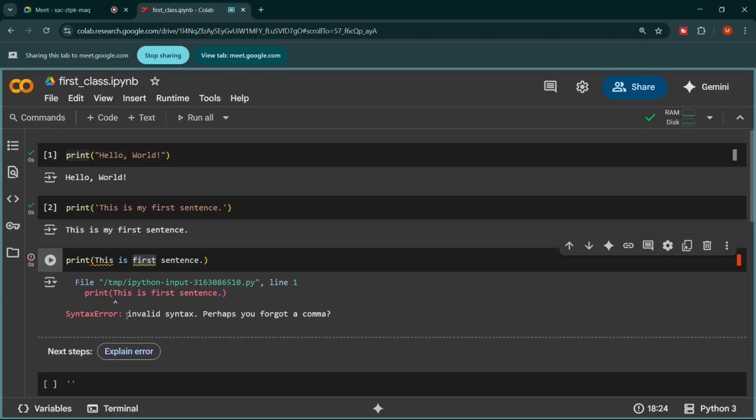Yes. Okay, fine. Now if I execute the cell, we will not see any error. So this is how we use the print statement. I asked a question, is there any possibility that we can write different sentences in a single print statement? The answer is yes, we can definitely do that.